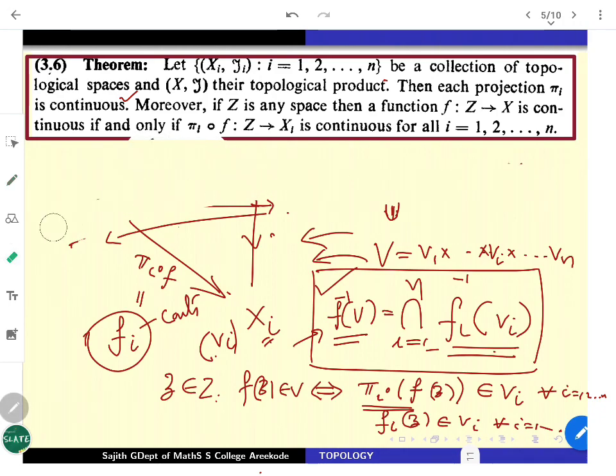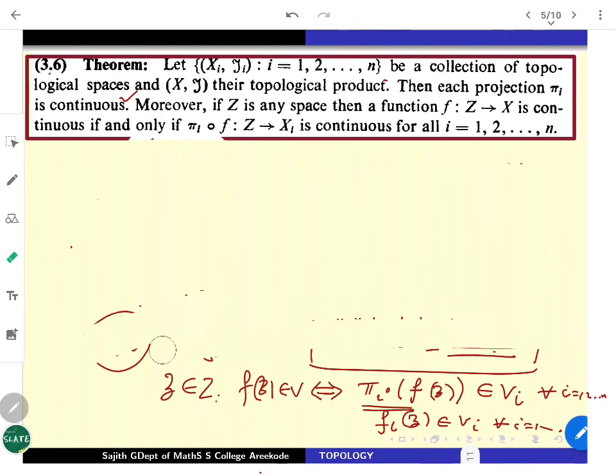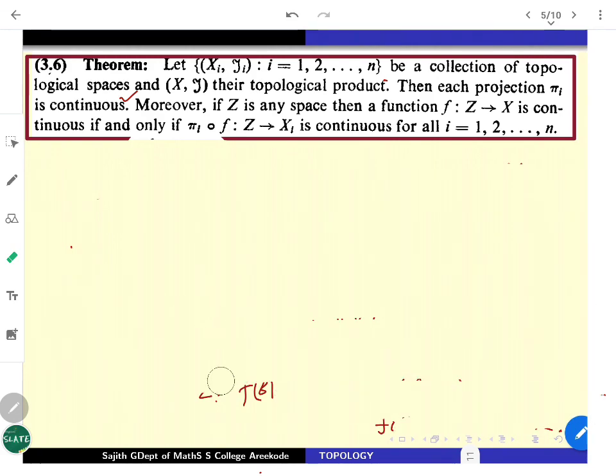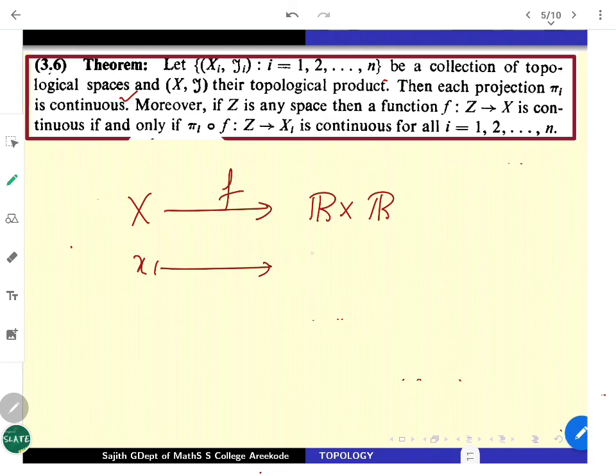So many applications are there for this kind of coordinate functions. You have already met it in the analysis course, I hope. But more profitable examples also one can try with that. See, whenever you are having a space X, and if you are working with real valued functions, especially multiple valued function, that is R cross R, if you are having a map which takes each x through a function F, I may have two coordinates, obviously F1 of x and F2 of x. Then if F1 and F2 are continuous, F is going to be continuous.